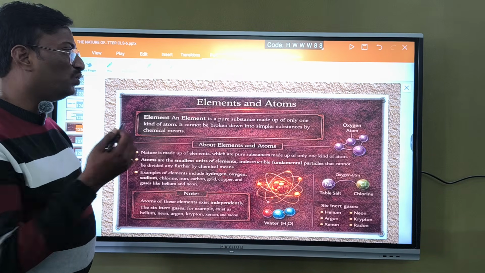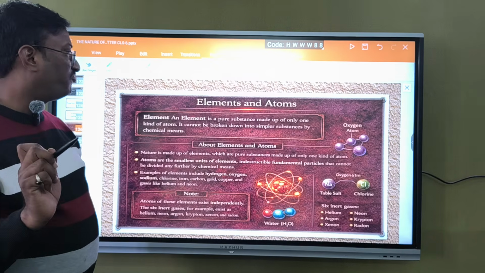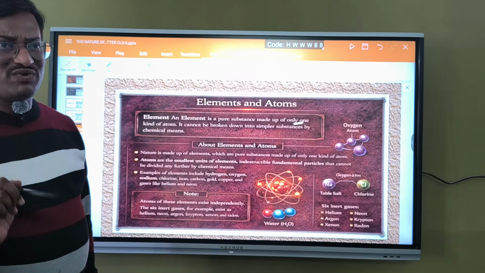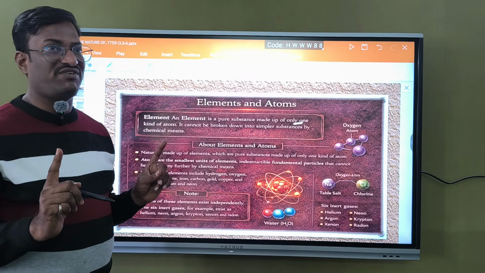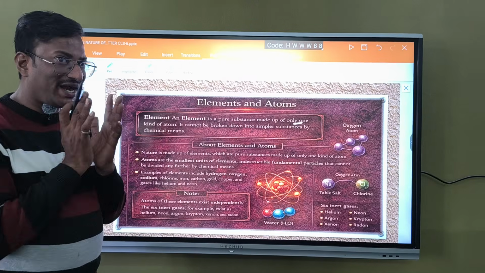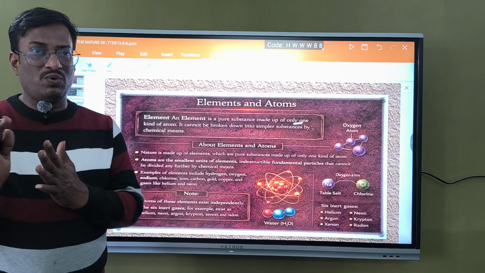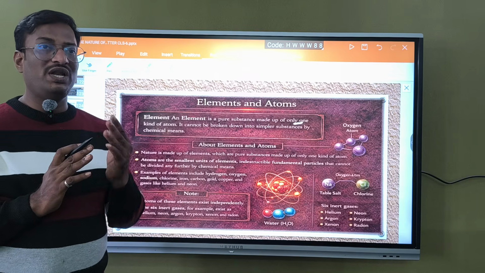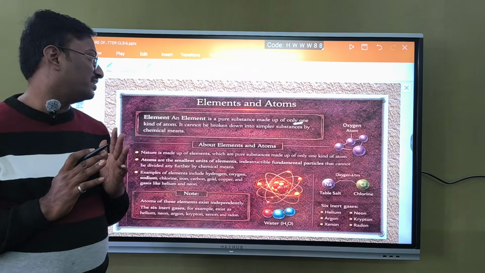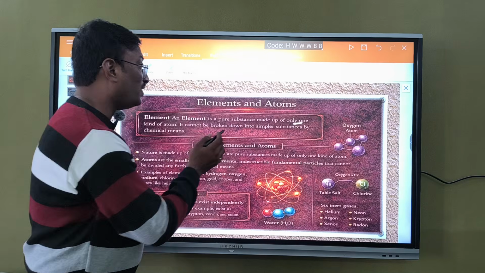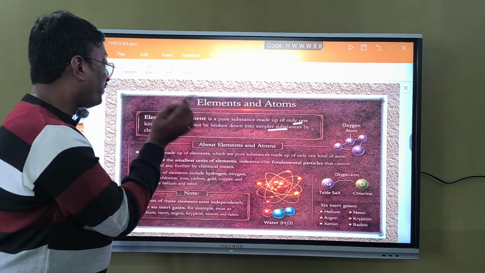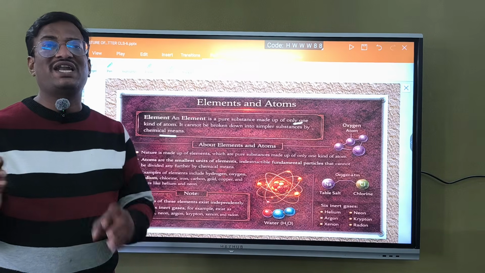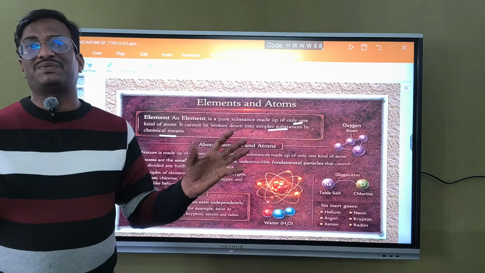An element is a pure substance made of only one kind of atom. Hydrogen atoms only, an element made up of hydrogen atoms is called the hydrogen element. Only oxygen atoms is called the oxygen element. It cannot be broken down into simpler substances by any chemical means. If you use any chemicals on it, we cannot break it down into simpler substances.